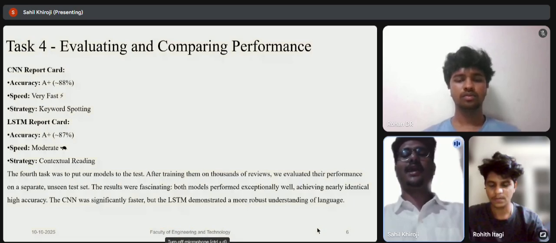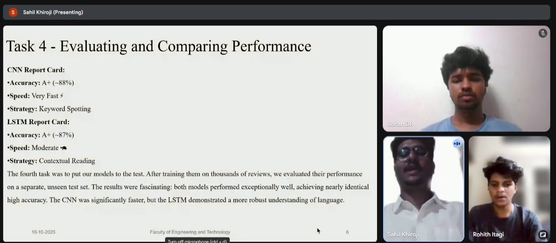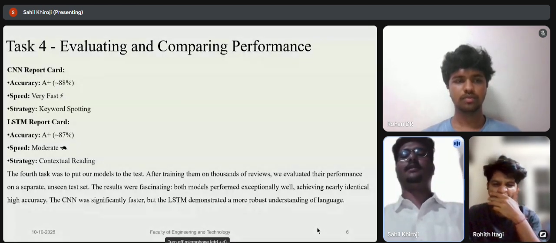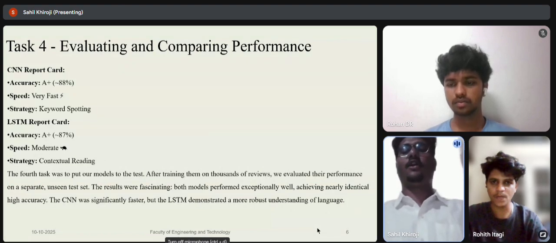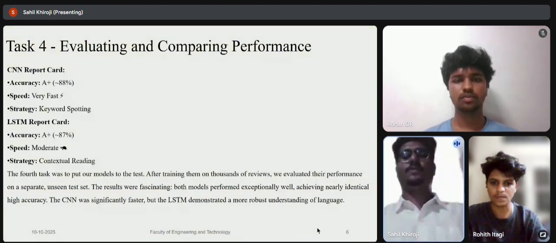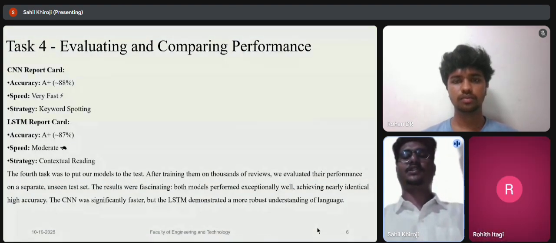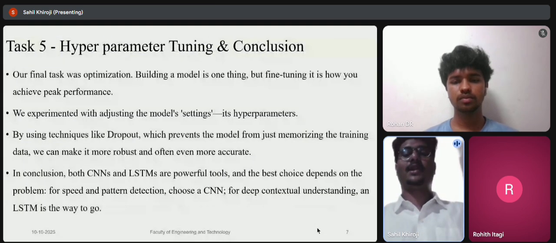The CNN got the right answer quickly by spotting keywords, while the LSTM took its time to read and understand the context before making its decision. So we have a trade-off. Do we want speed, or do we want a deeper level of understanding? And in task 5, hyperparameter tuning and conclusion.